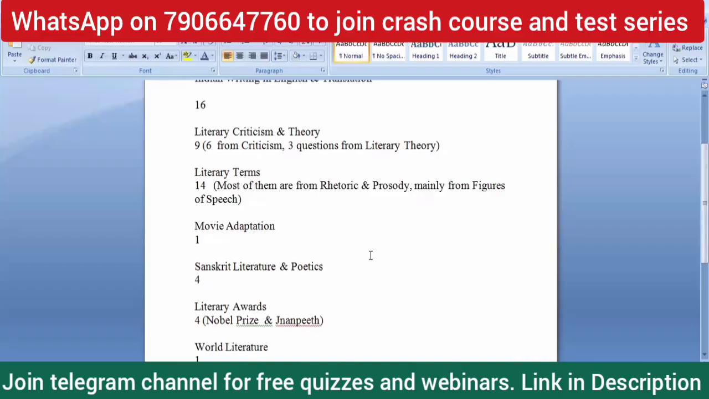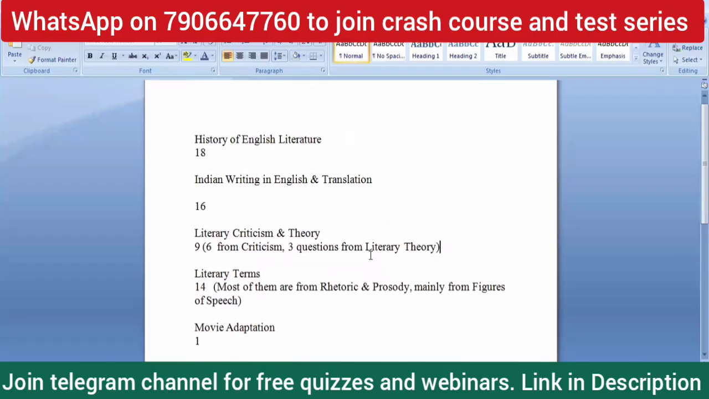And also, as I said, inside Indian writing in English and translation, at least 3 to 4 questions were directly from Hindi literature per se, or Bengali literature, Urdu literature, right? Remember the question about Ismat Chugtai, asking to chronologically arrange the date of birth, right? Ismat Chugtai from Urdu, Sharat Chandra Chattopadhyay from Bengali, Harivansh Rai Bachchan from Hindi.